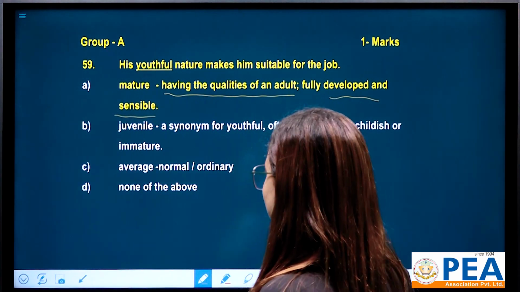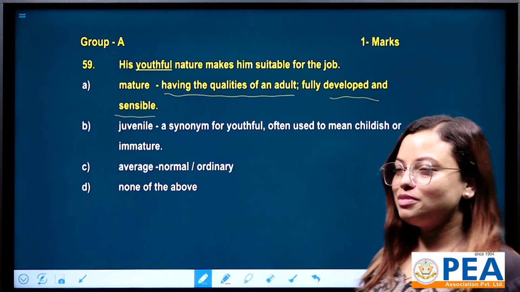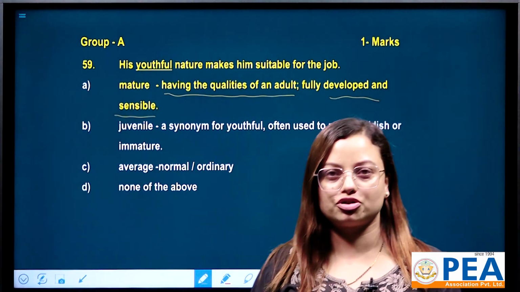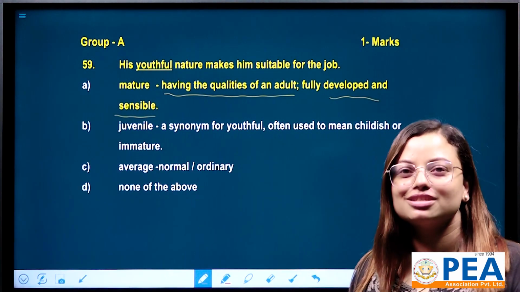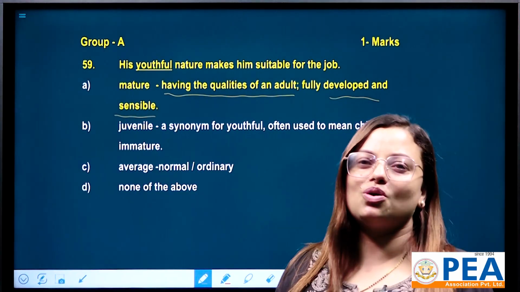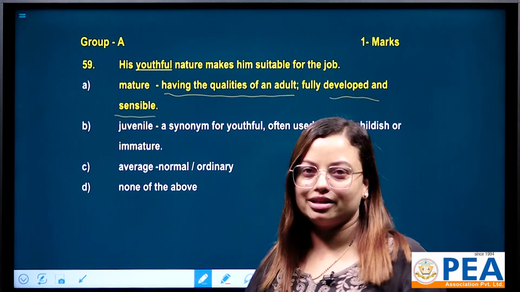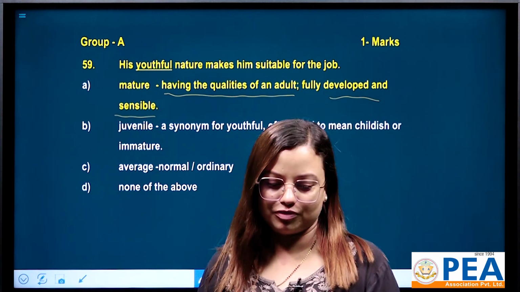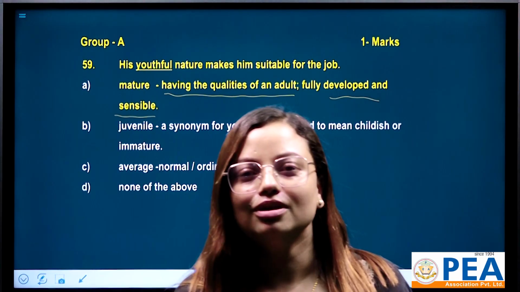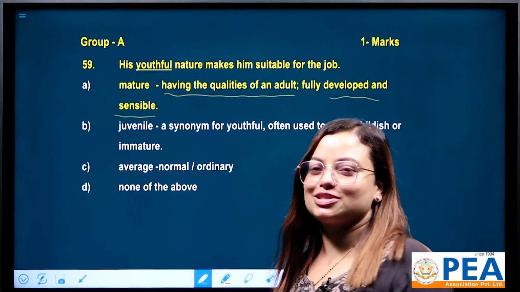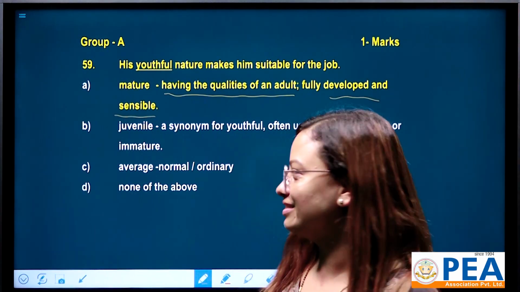And why not others? Okay, juvenile, it means a synonym for youthful, often used to mean childish or immature. Okay, that's why this is wrong. And number C, average means normal, just common, or let's say ordinary. And this doesn't match. This type of nature doesn't make anybody else perfect for any type of job. And none of the above is wrong, because we have a correct option.